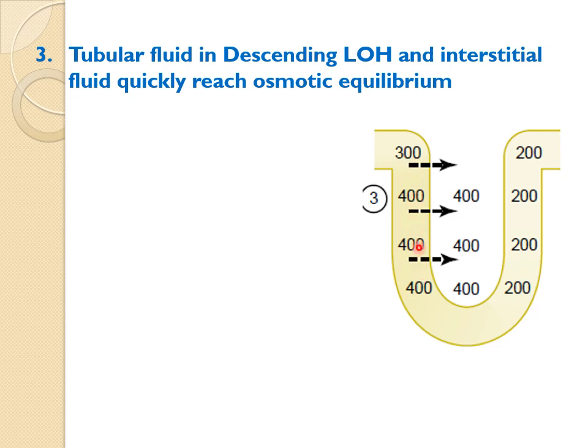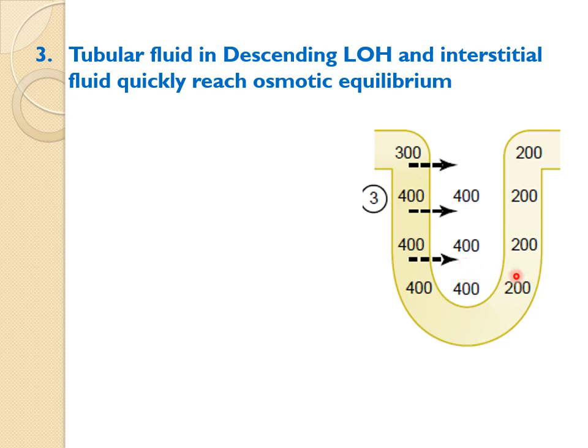It was isoosmotic fluid, but because this descending thin limb is permeable to water but not to solute, it will lose water by reabsorption and the water will flow into the interstitium. So the osmolarity of this descending limb fluid will increase from 300 to 400, reaching equilibrium with that of the interstitium. But because of the loss of fluid from here and addition of water here, this osmolarity will not decrease,